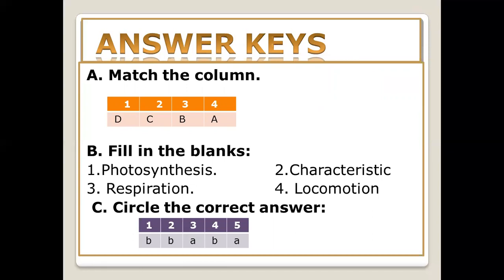They need food, they respire, they excrete, they have sensitivity, they move by themselves, they grow, and they reproduce. These 7 characteristics differentiate between the living and the non-living things.